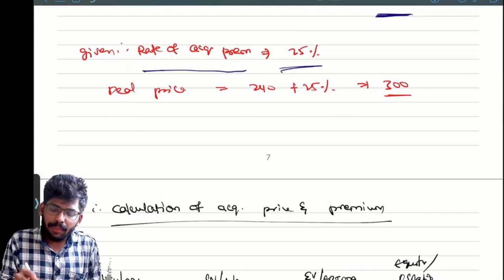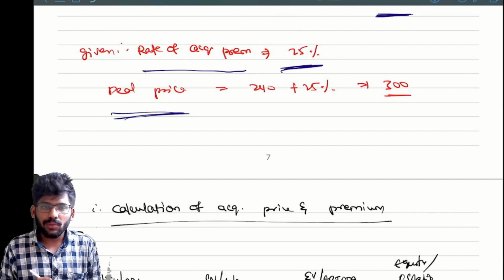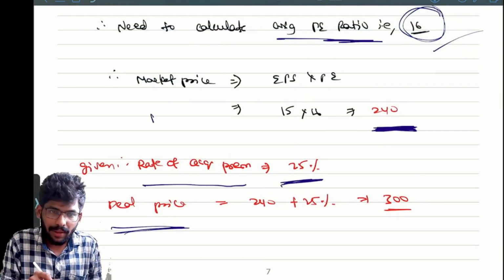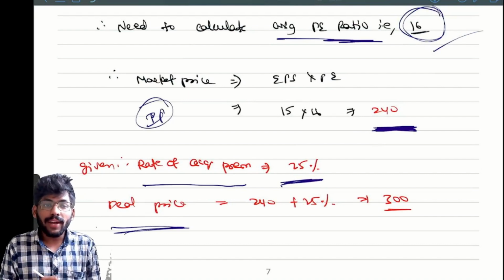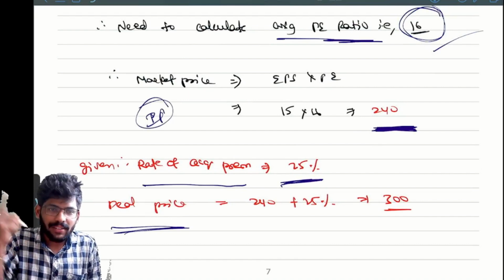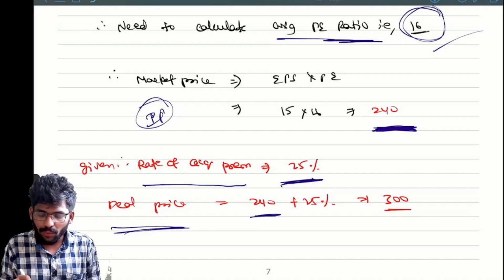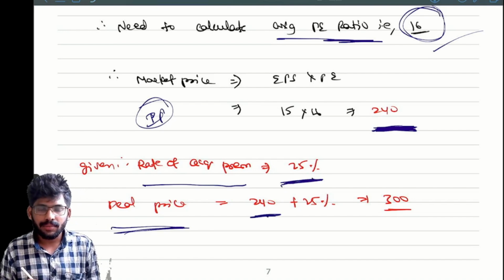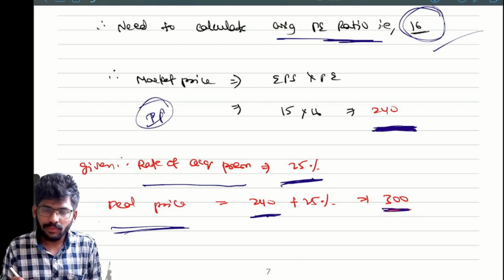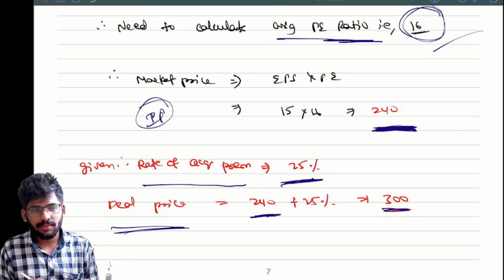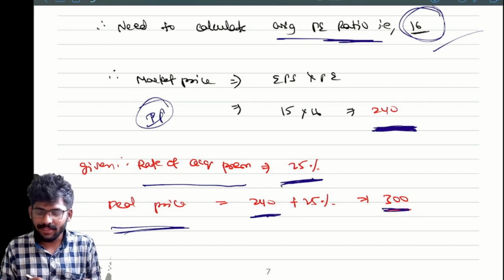Next, rate of acquisition premium 25%. Deal price equals intrinsic price plus rate. Here market price is 240, right? That's nothing but the intrinsic price. So 240 plus 25%. Please enter it in your calculation. 240 plus 25% of 240, how much? 300. Correct or not? Yes. We will get 300.